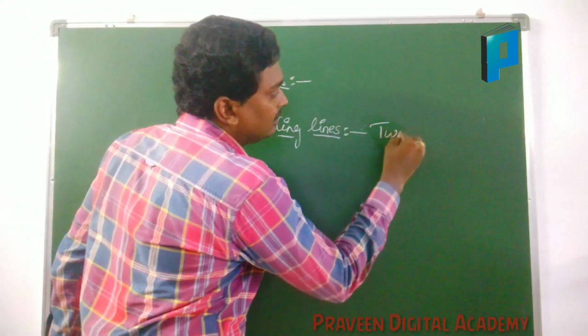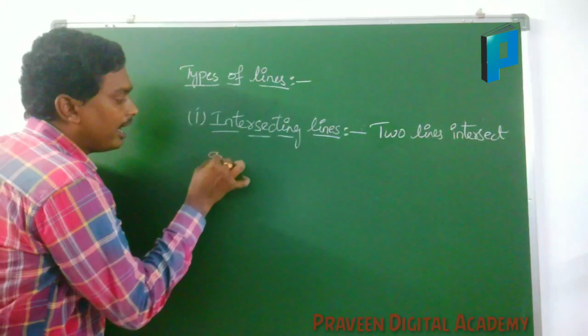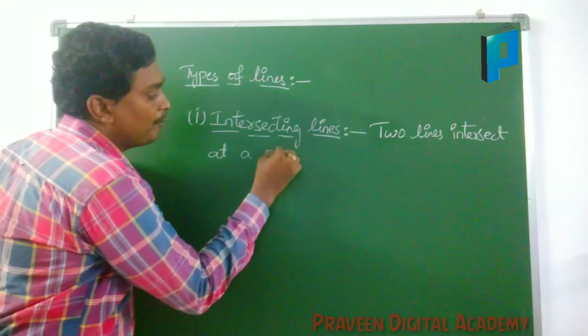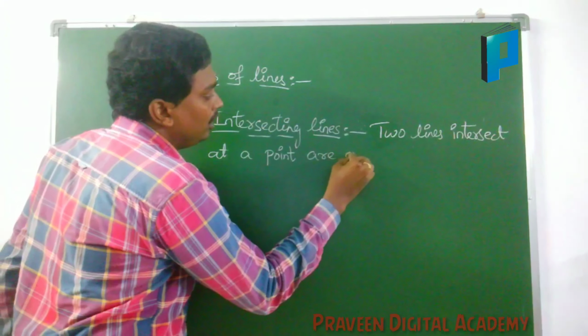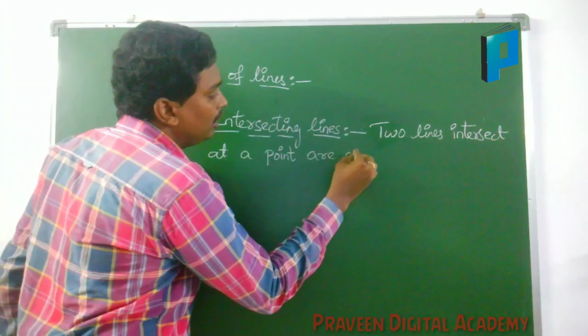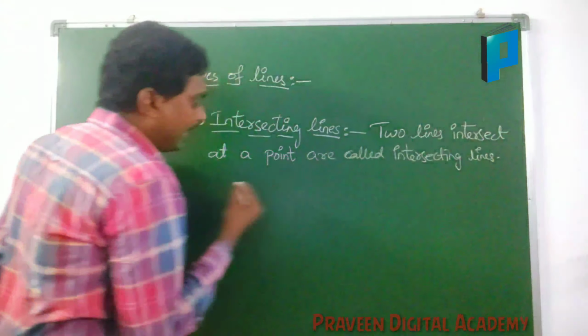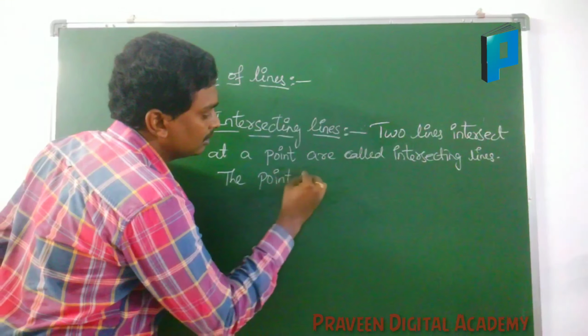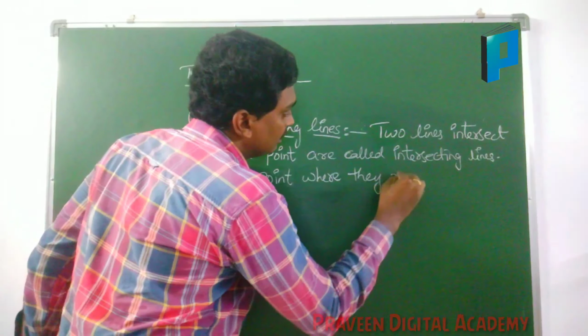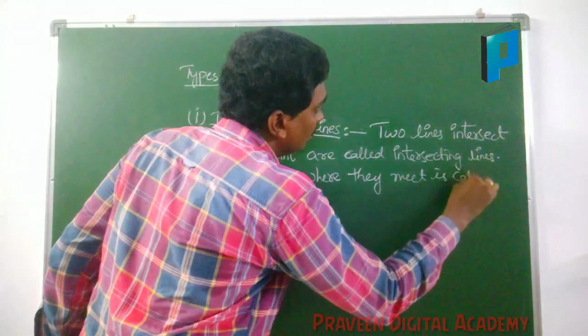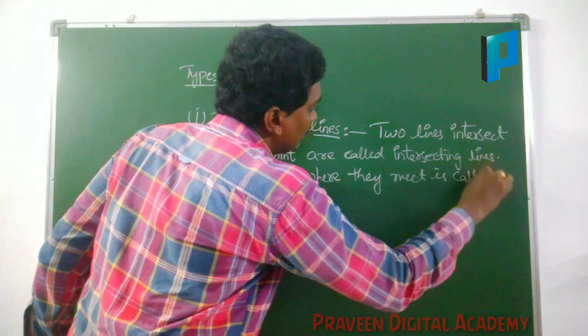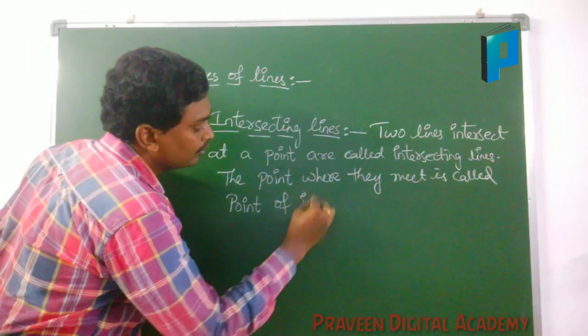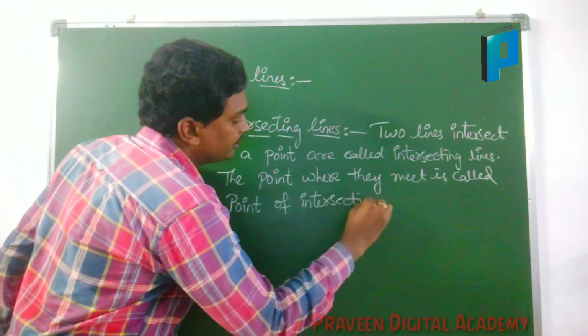Two lines intersecting at a point are called intersecting lines, and the point where they meet is called the point of intersection.